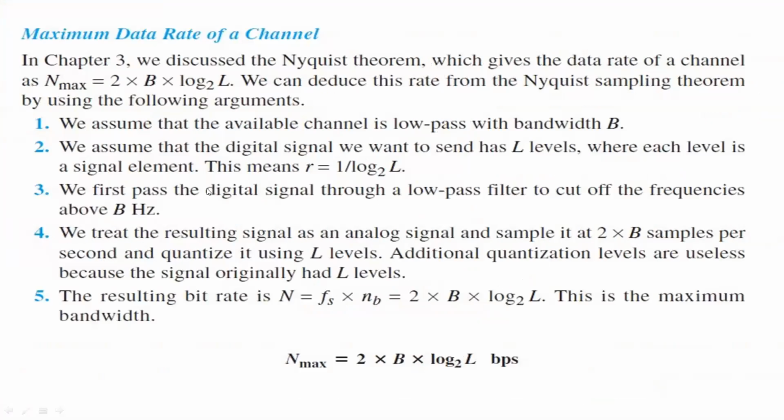So here we have some arguments: the maximum data rate of a particular channel. In order to derive a particular formula, we know the Nyquist theorem. According to the Nyquist theorem, whatever the frequency of the original signal is, the sampling rate is twice higher than the given highest signal frequency. So whatever signal we obtain, it is always twice higher than the given signal.